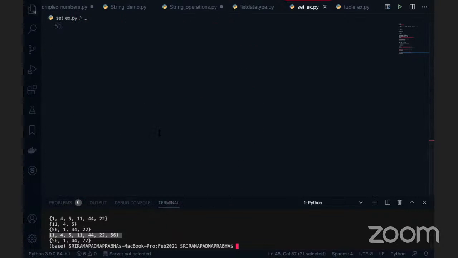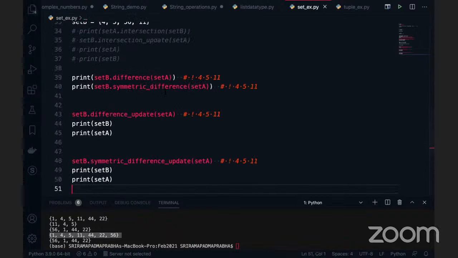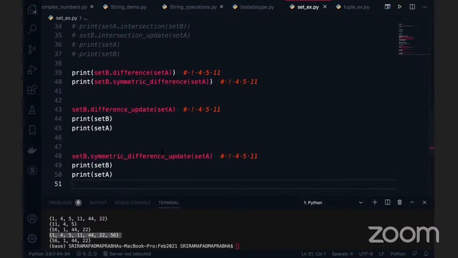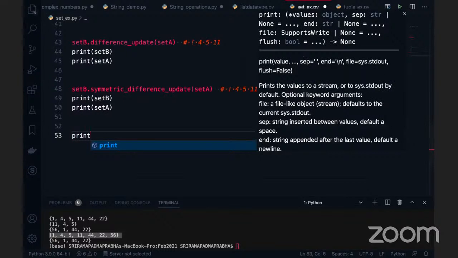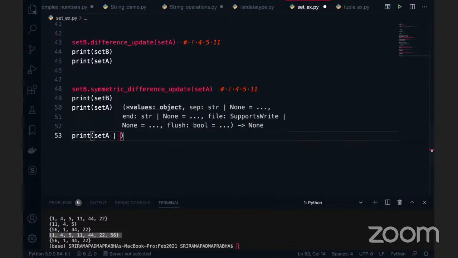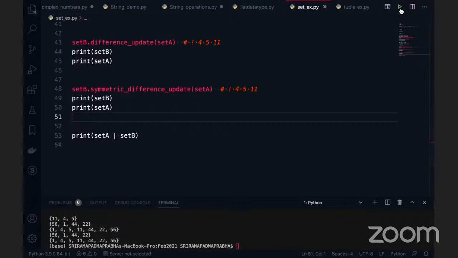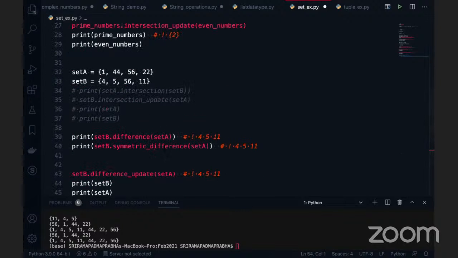These are all like set operations. But one more point here, you don't always need to write these functions, we can also write like this. Print, we can use set A, and there is a pipe symbol, and set B. So this one you can just go and study. There are some operators for each operation. You can see this is also called the union operator for the two sets. If you want to operate, you can use the function, and we can also use the pipe symbol.